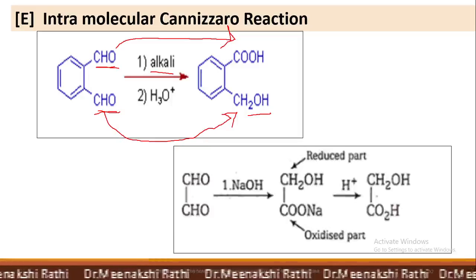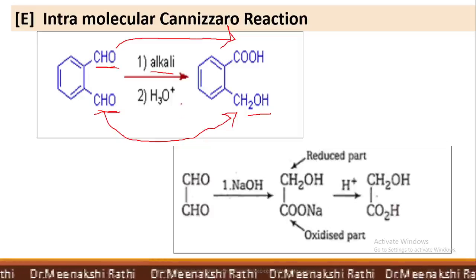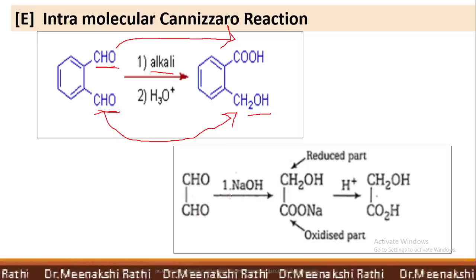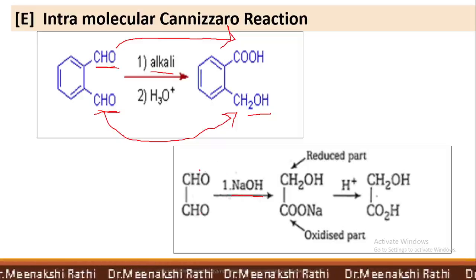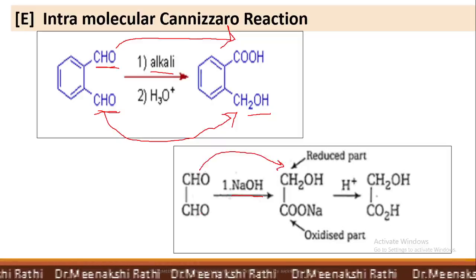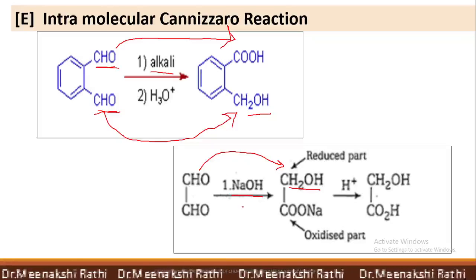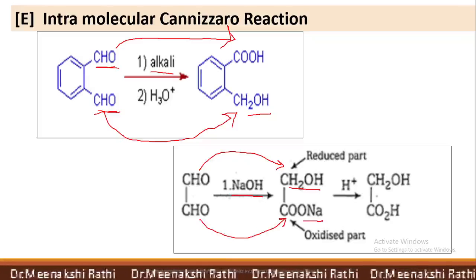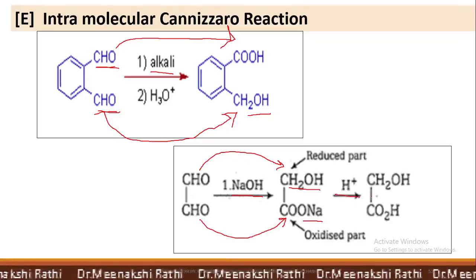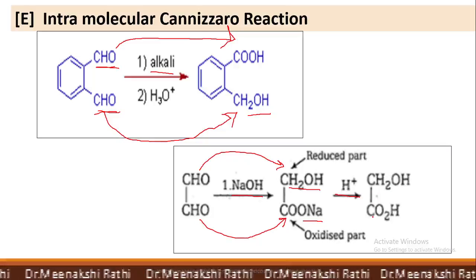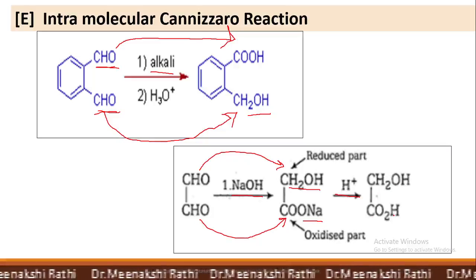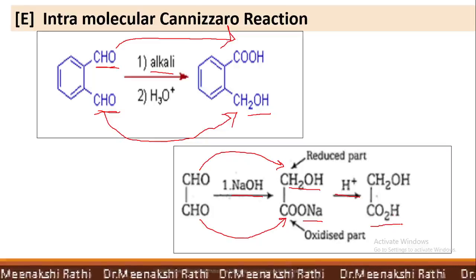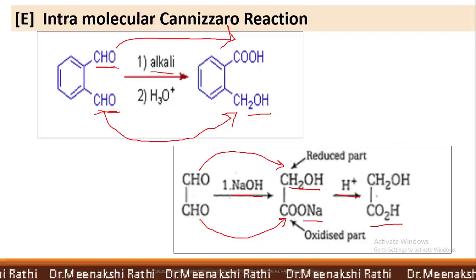Another example is the example of glyoxal. Glyoxal means OHC-CHO. Here, when it is reacted with concentrated alkali, one CHO undergoes reduction, that is CH2OH, and one CHO undergoes oxidation, that is COONa. When this is hydrolyzed, we get CH2OH-COOH, that is alpha hydroxyacetic acid is formed. Again, it is an intramolecular Cannizzaro reaction.